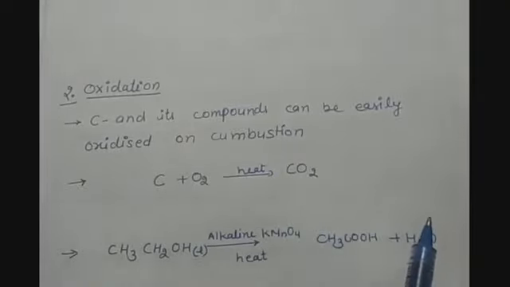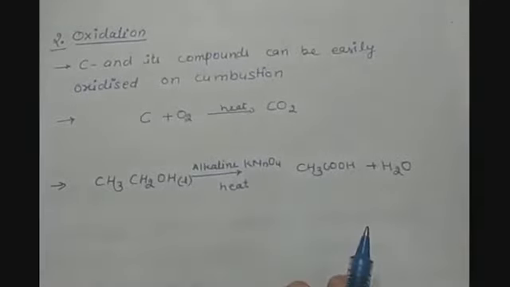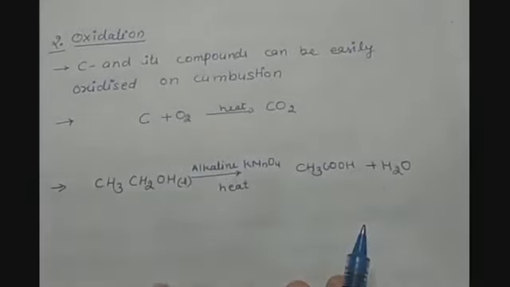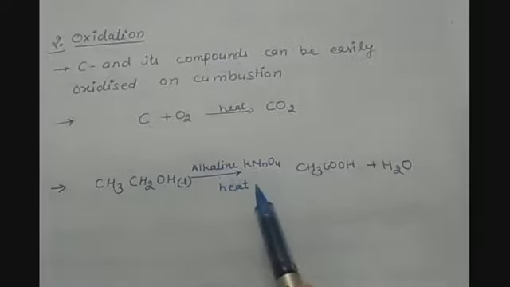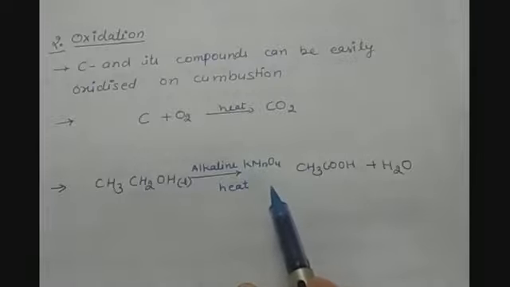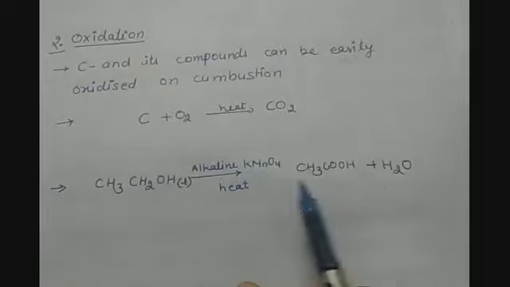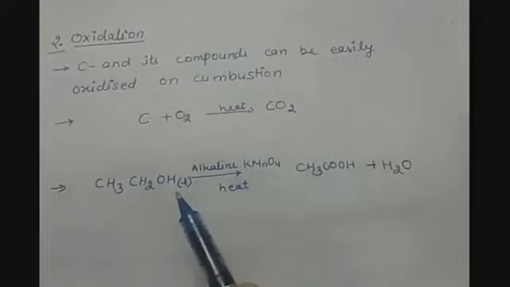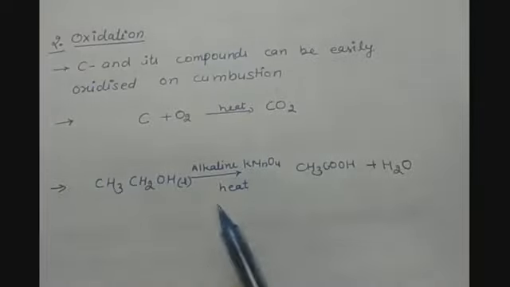We have studied another example, that is the oxidation of alcohol. Whenever an alcohol like ethanol is treated with an alkaline oxidizing agent, KMnO4, that is potassium permanganate, the alcohol gets oxidized.